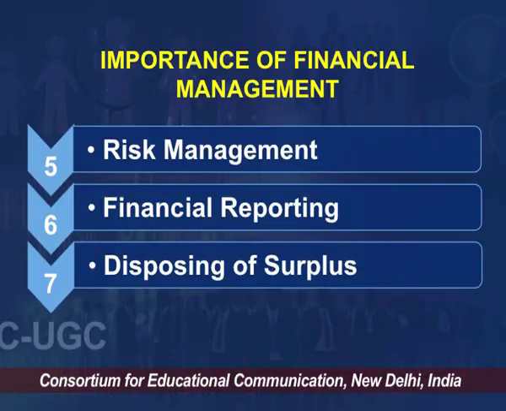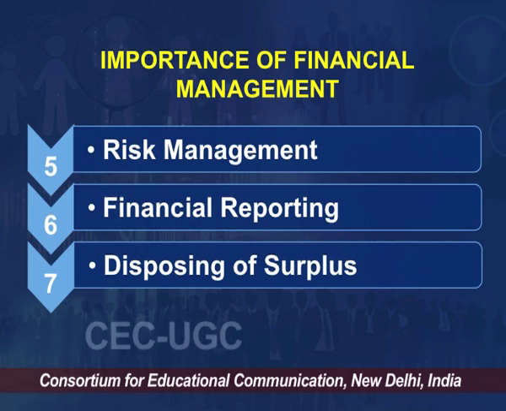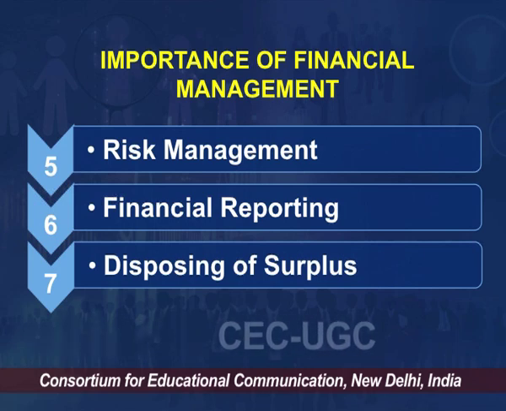The last point was disposing of surplus, which means the dividend decisions, which means that financial management decides whether we should retain the full amount of profits, or partially dispose of it in dividend form and partially retain it, or distribute the complete money, right?